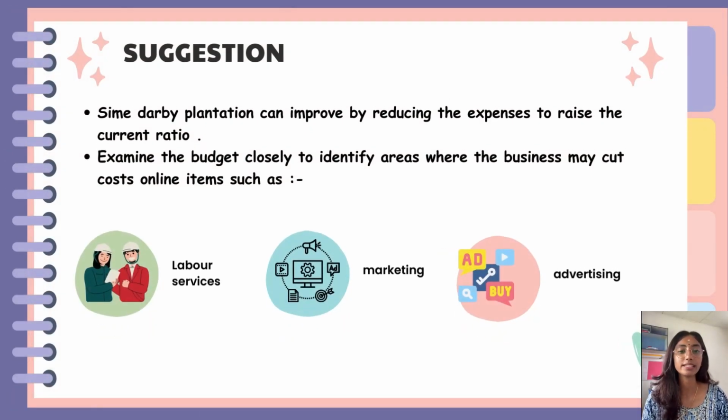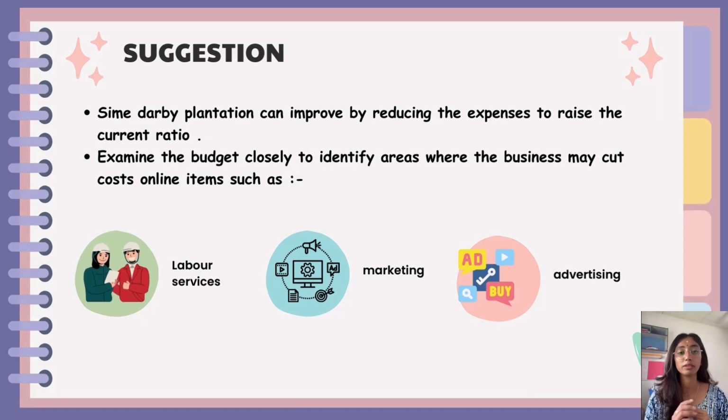For the current ratio, since Sime Plantation has a lower ratio compared to BLD Plantation, I have a suggestion where Sime Plantation Berhad should reduce their expenses to raise their current ratio. They have to examine the budget closely to identify the areas where the business can cut costs, such as labor costs, marketing costs, and advertising costs. All this should be fine.